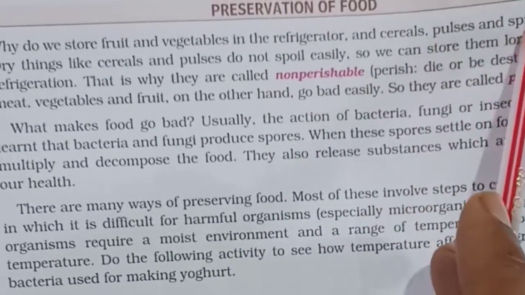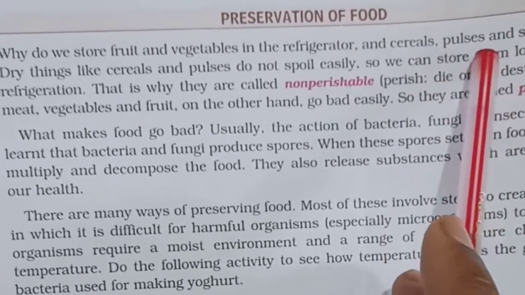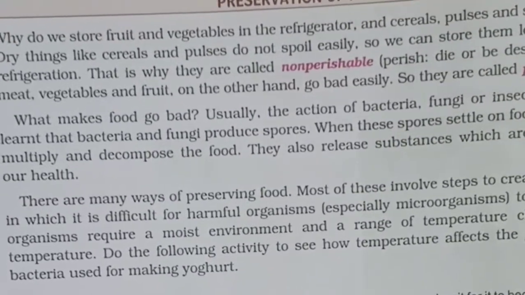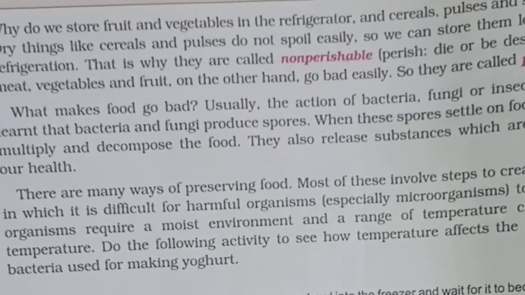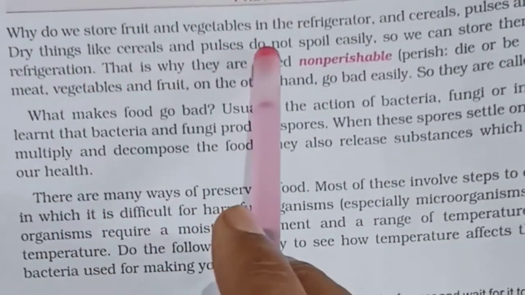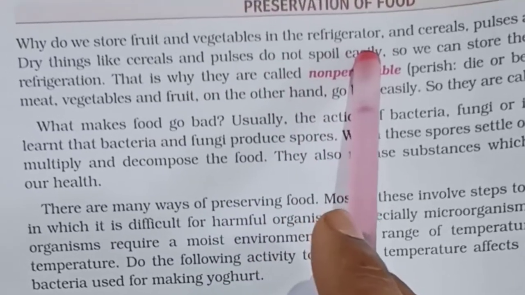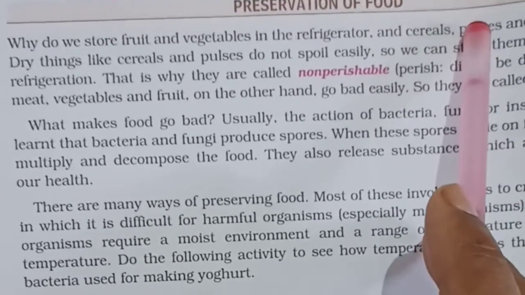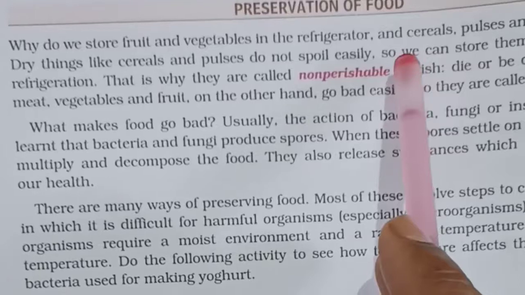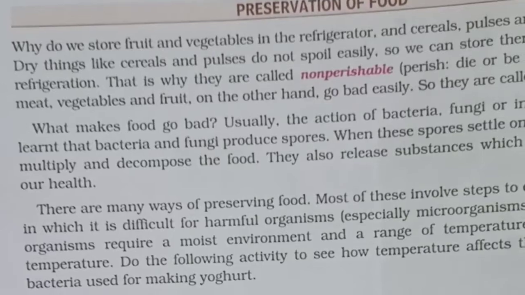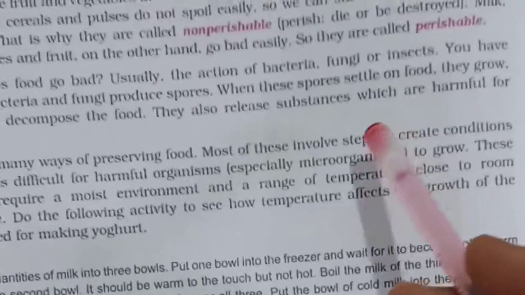Cereals, pulses, spices, and pickles, achar as we call it, are also preserved with the help of salt, sugar, etc. to keep them in good condition for a long time. Dry things like cereals and pulses do not spoil easily. So what is the method to keep these cereals and pulses in good condition for a long time? We will not store them in the refrigerator, but we will dry them nicely in sunlight and then store them in drums, etc.